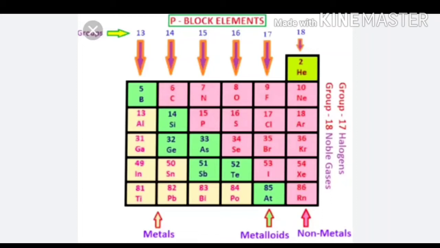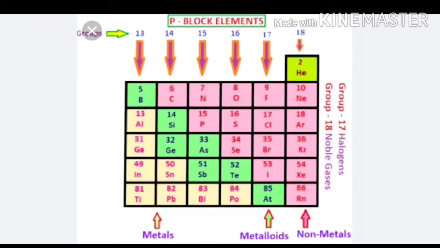Now, halides of metals. Halogens generally form ionic halides with monovalent or bivalent metals, for example NaCl, sodium chloride. Halides of alkali metals are water soluble except LiF, that is lithium fluoride.